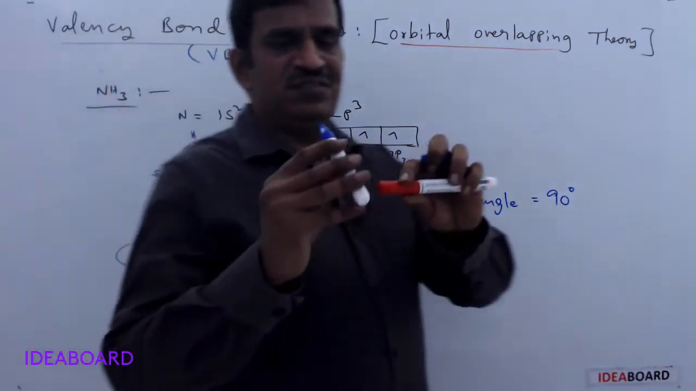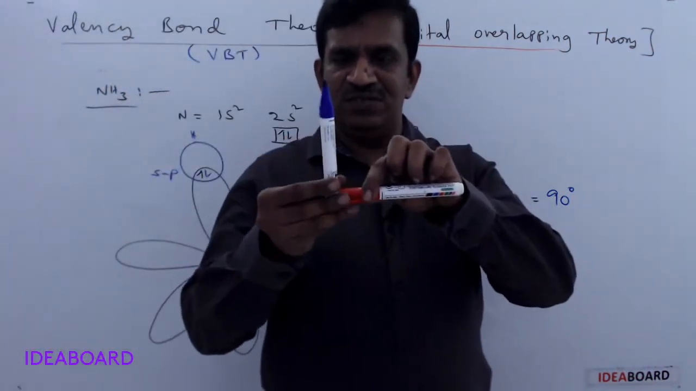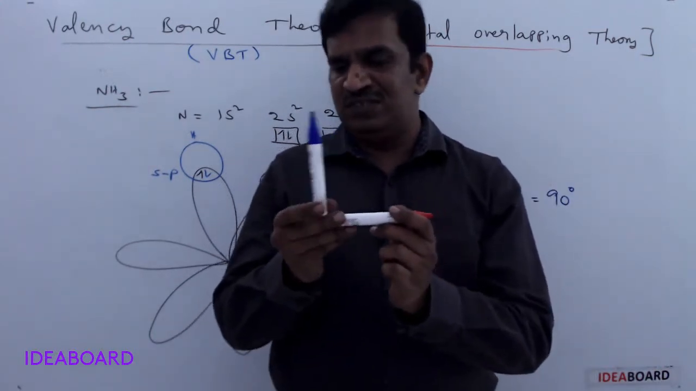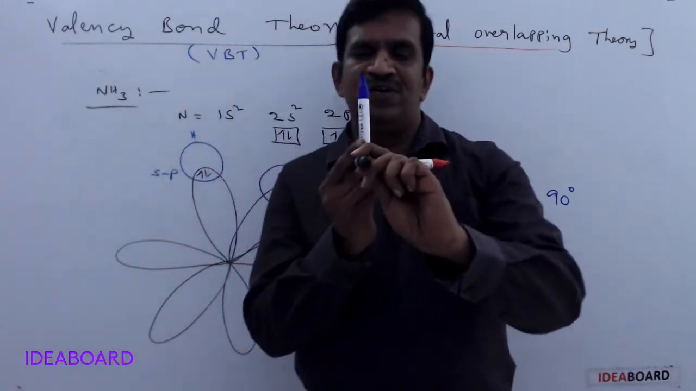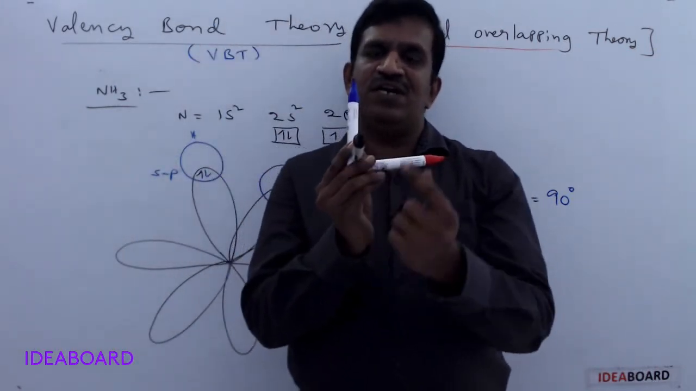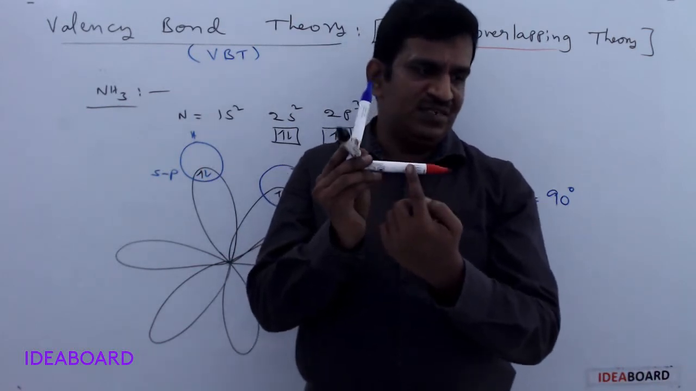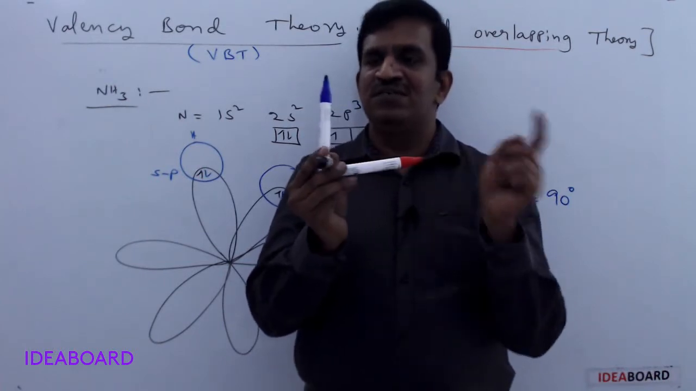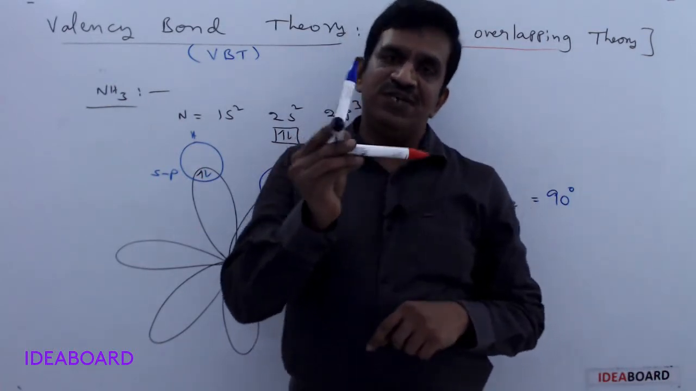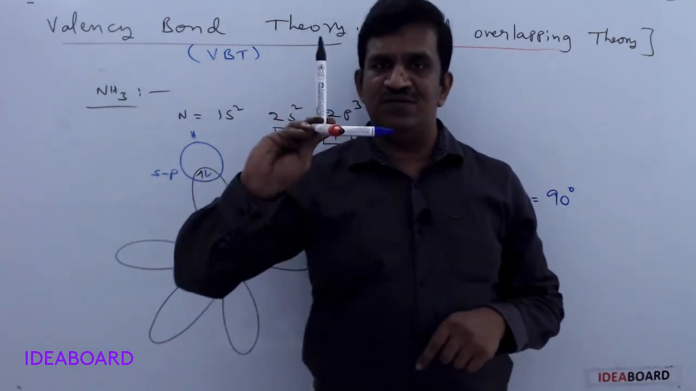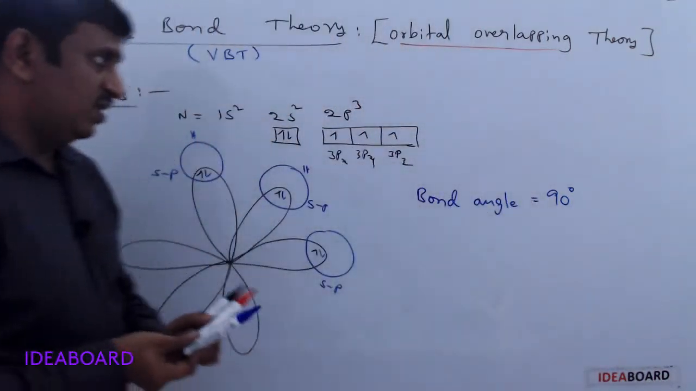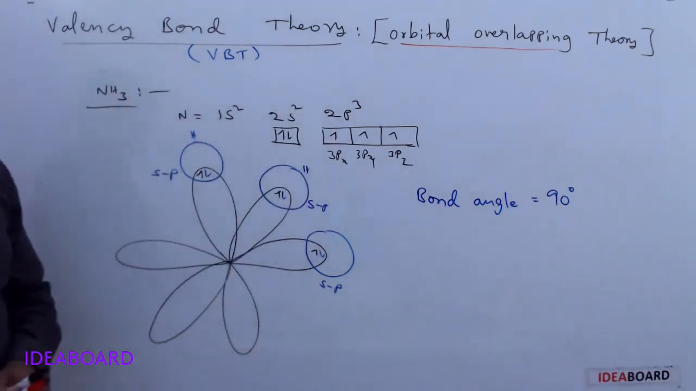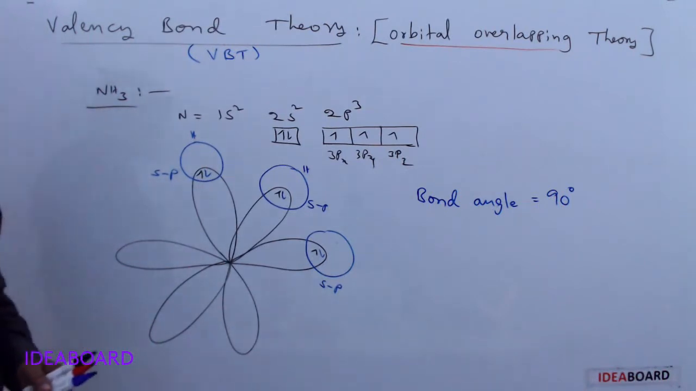Now here this is looking like this, and this is looking like this, for example. So this is looking like this, and the third one is like this. When we have such bonding, then what happens? Between these two, the angle is 90 degrees. Between these two, 90 degrees. And between these two also the angle is 90 degrees. Whatever it may be, we get a 90 degrees angle only. So according to valence bond theory, the bond angle in the NH3 molecule is 90 degrees only. So this is another example for sp overlapping.